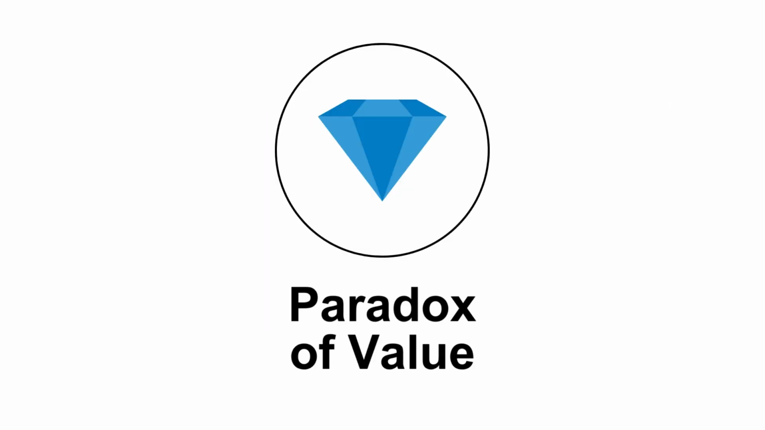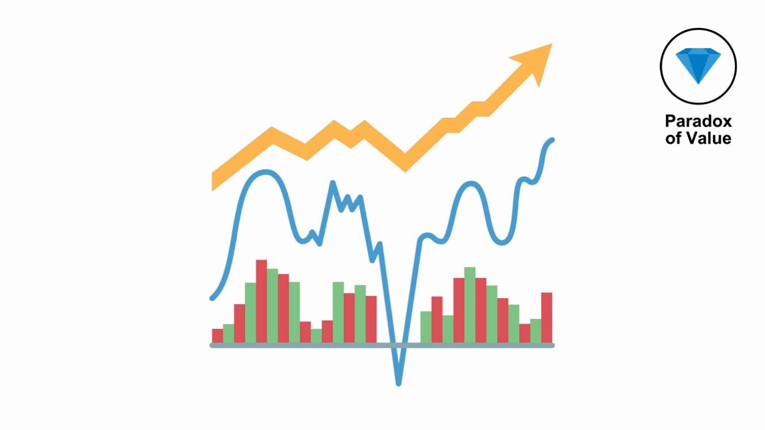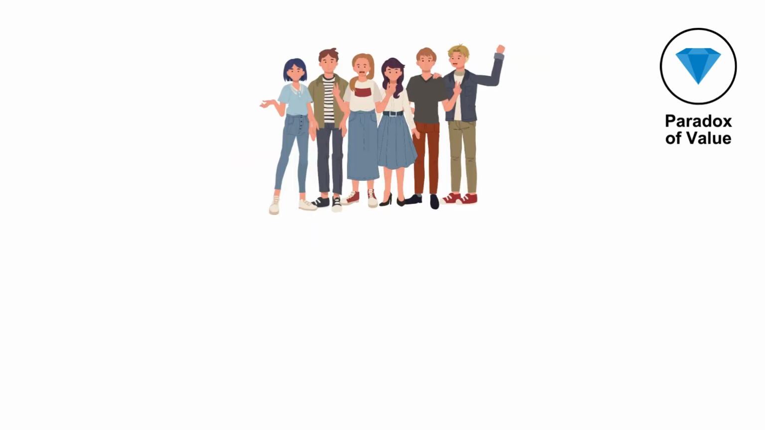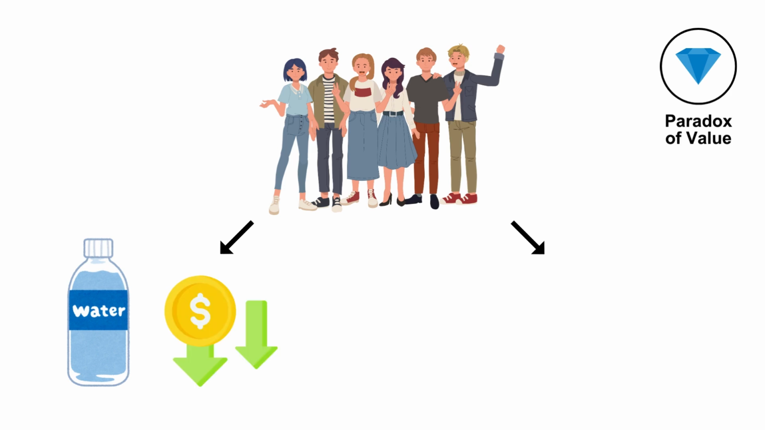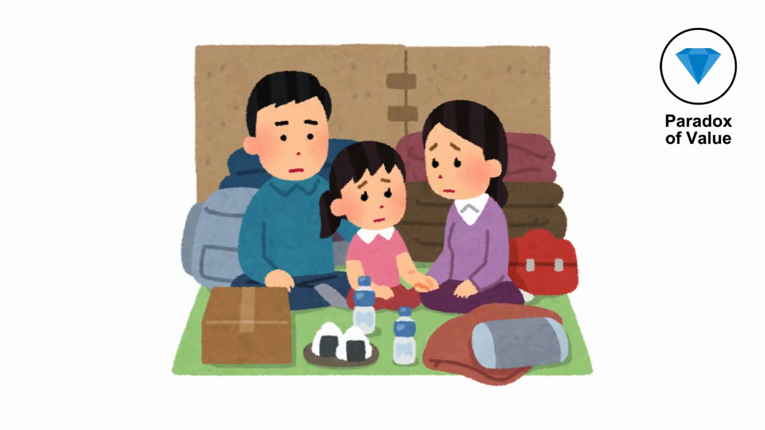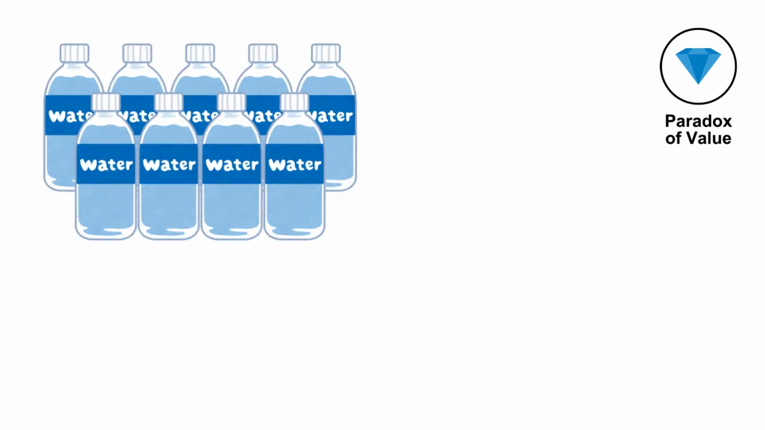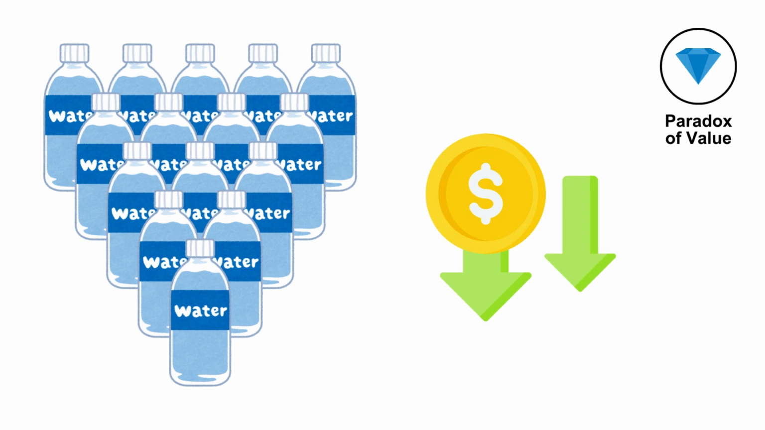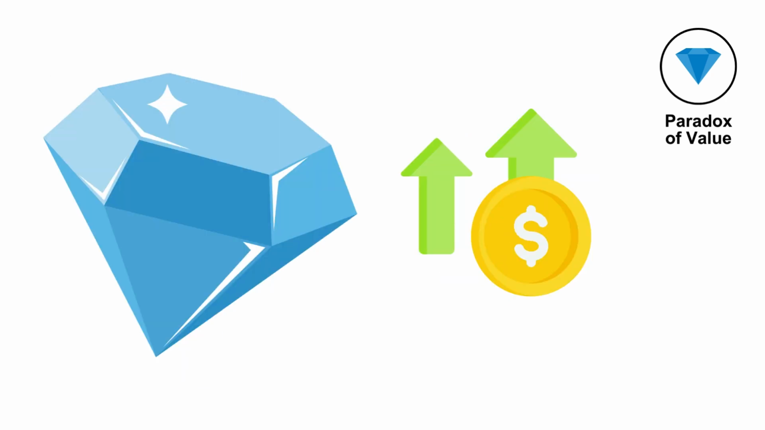The paradox of value. This economic paradox questions why some things that are essential for life, like water, are relatively cheap, while non-essential items, like diamonds, are expensive. Despite water being crucial for survival, its abundance makes its market value lower than that of scarce items like diamonds.